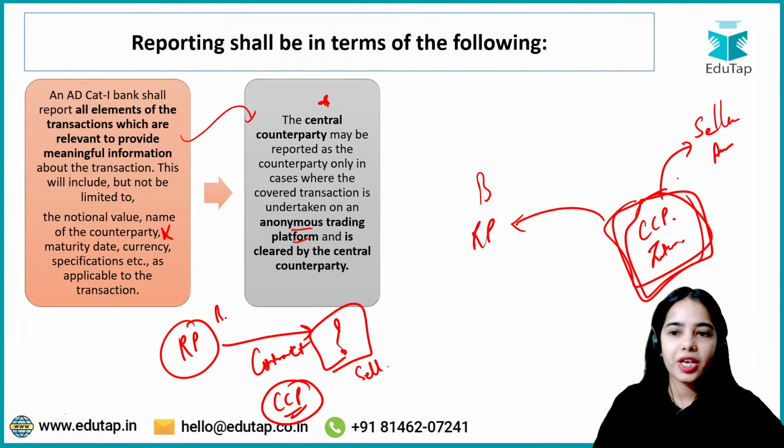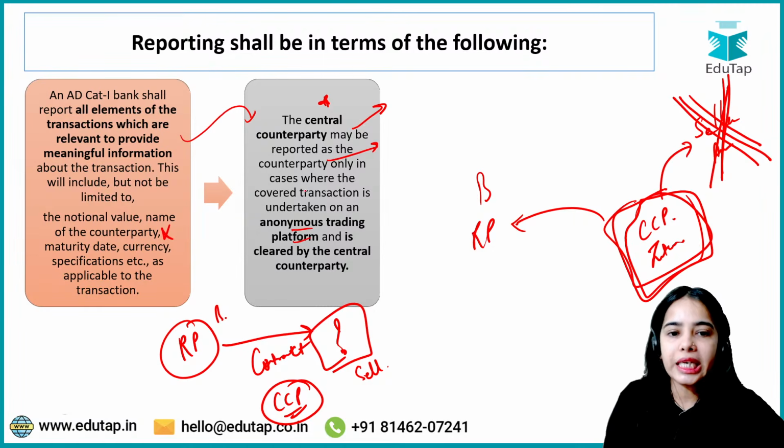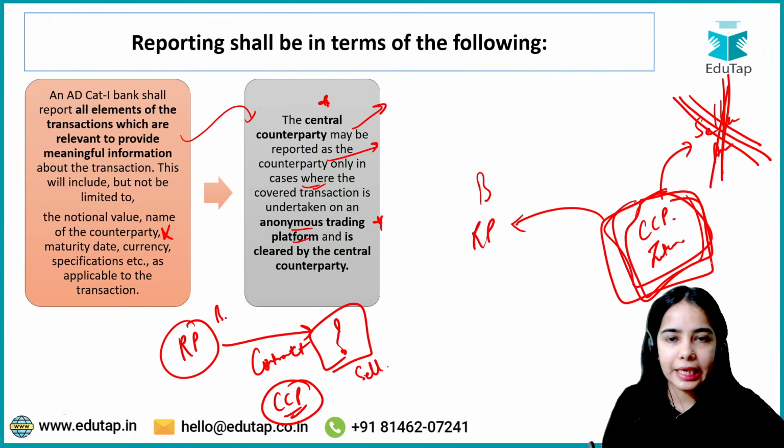So if you are not aware of the counterparty, then the central counterparty may be reported as the counterparty, only in cases where the transactions are happening through the anonymous trading platform. In this case, the transaction is cleared through the central counterparty, and that's why the central counterparty can be named as the counterparty. Okay.